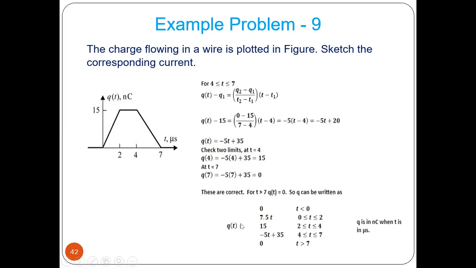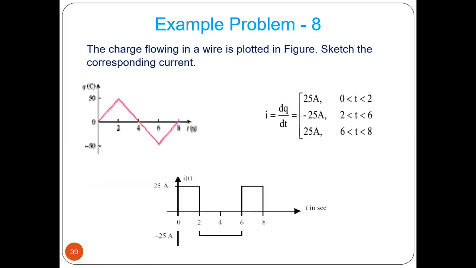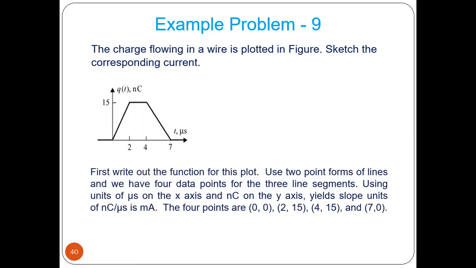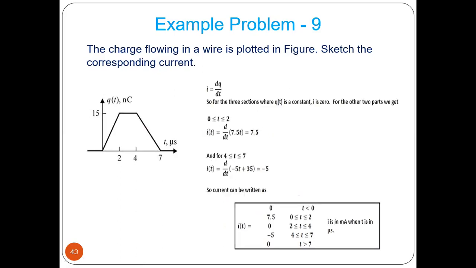So what we can write? q is 0 for t less than 0. From 0 to 2, the value is 7.5 t. For t from 2 to 4, it is 15. For 4 to 7, it is minus 5t plus 35. Greater than 7 is 0. So this is a standard problem, and this kind of problem can come in the GATE exam also.